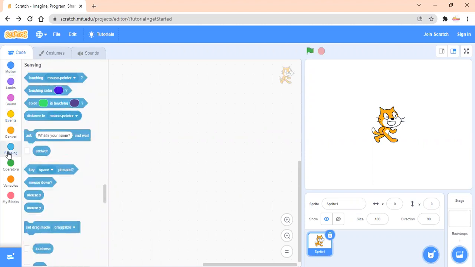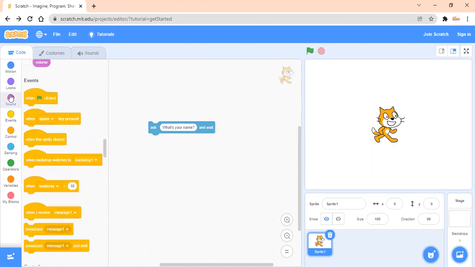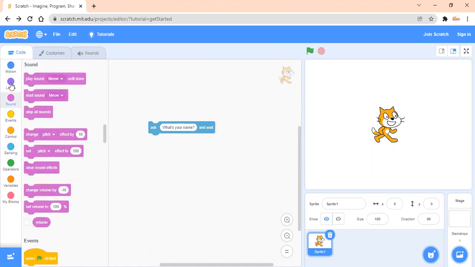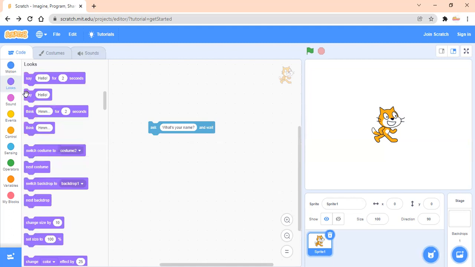As it's given, you have to go into the sensing blocks. From the sensing blocks, you will take this one, which is the same block that is given in your book: ask what's your name and wait. Then the second one is about say hello. And see, this is for 2 seconds, not this one. Say hello for 2 seconds. This is what is given in your book. You can match the same blocks which are given in your book.